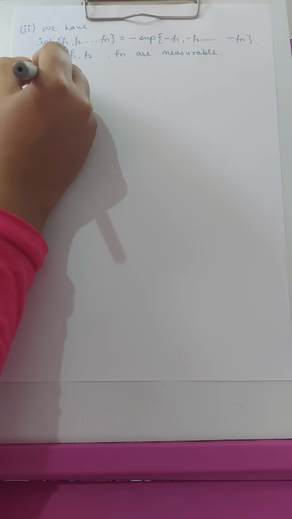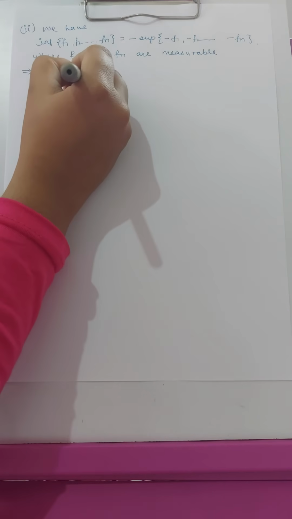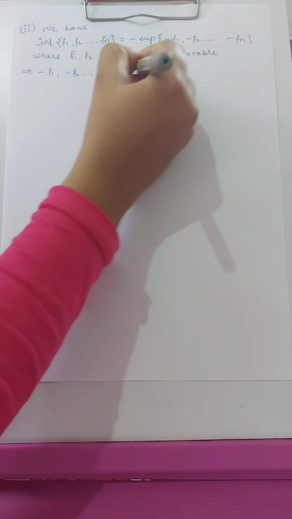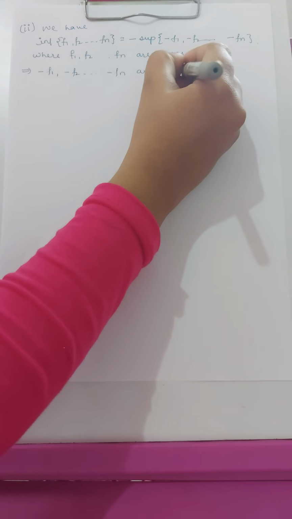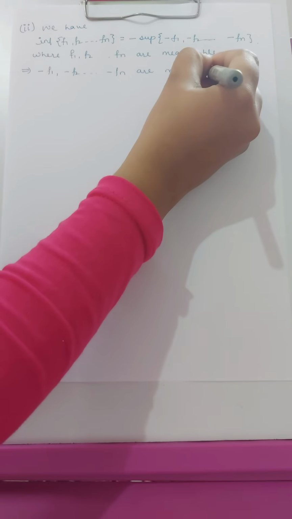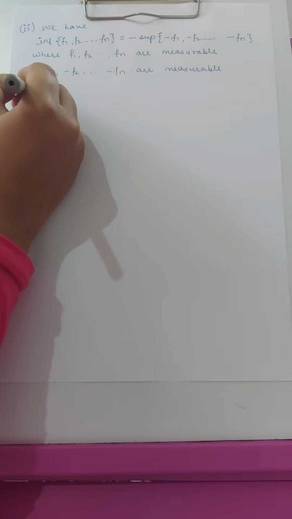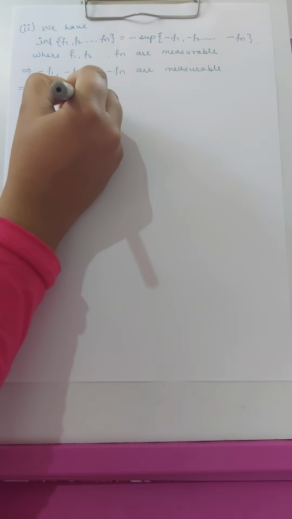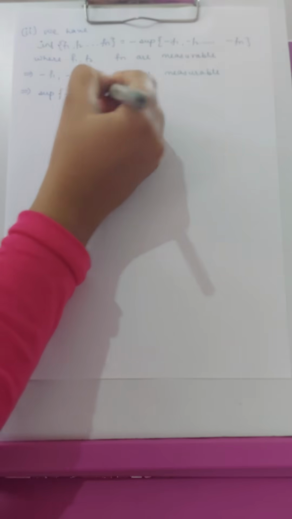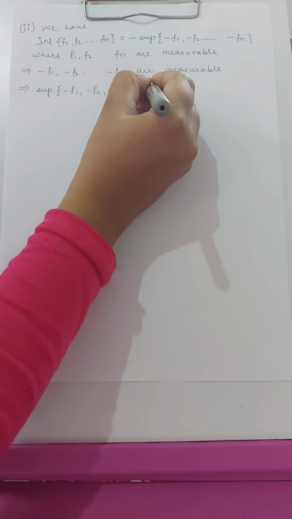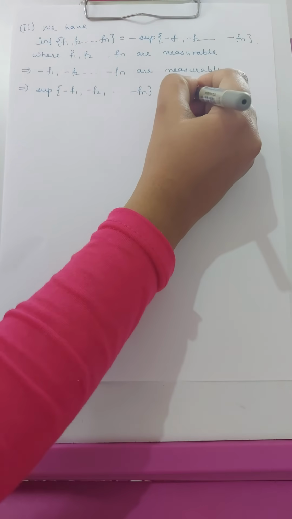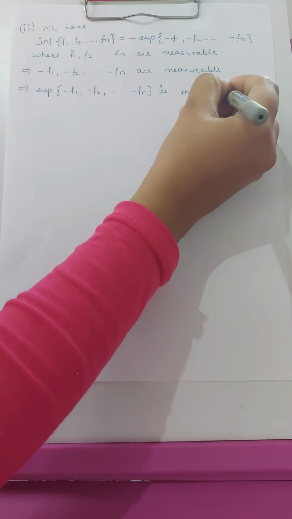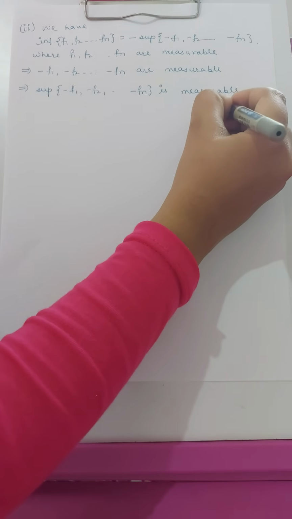So this implies that minus f1, minus f2 up to minus fn are measurable, since if f is measurable, c multiplied by f is also measurable, and here c is minus 1. So again this implies that the supremum of minus f1, minus f2 up to minus fn is measurable, from the first condition which we have proved in this theorem.